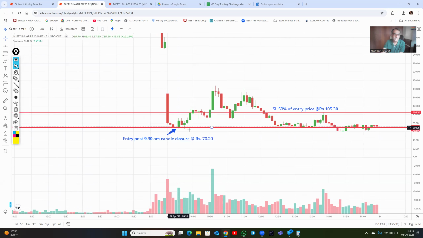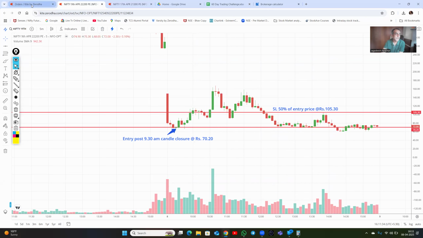We sold at 70.20 and set our stop loss at 105.30, and it hit the stop loss soon after we took the trade. It went further up afterwards, which would have been a disaster had it continued. So we ended the trade at 105.30.